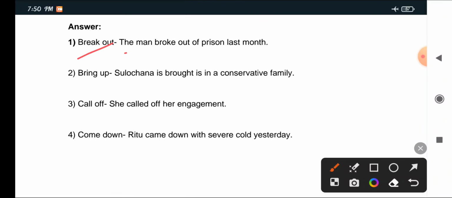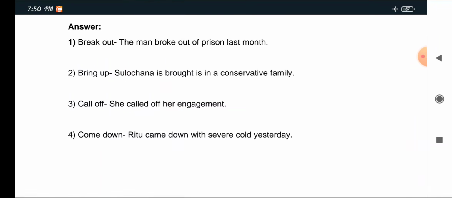Break out: The man broke out of prison last month. Bring up: Sulochana is brought up in a conservative family. Call off: She called off her engagement. Calm down. Come down with: Ritu came down with a severe cold yesterday.